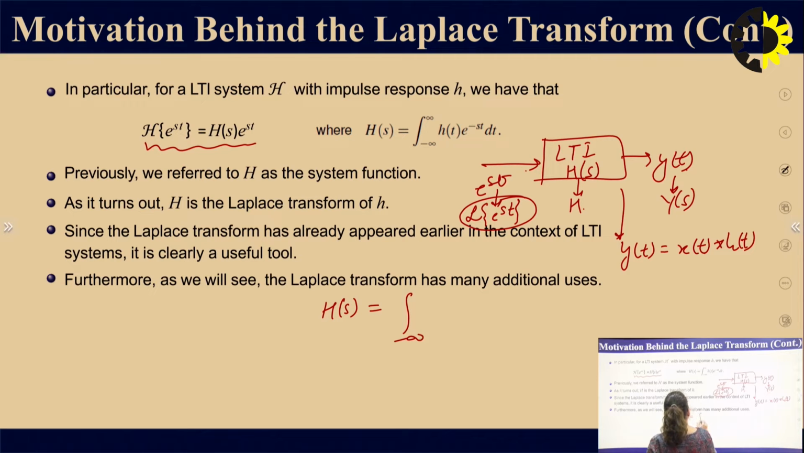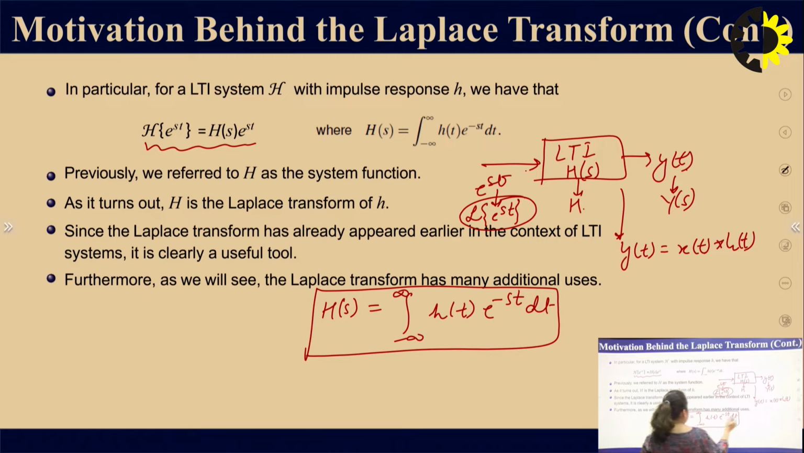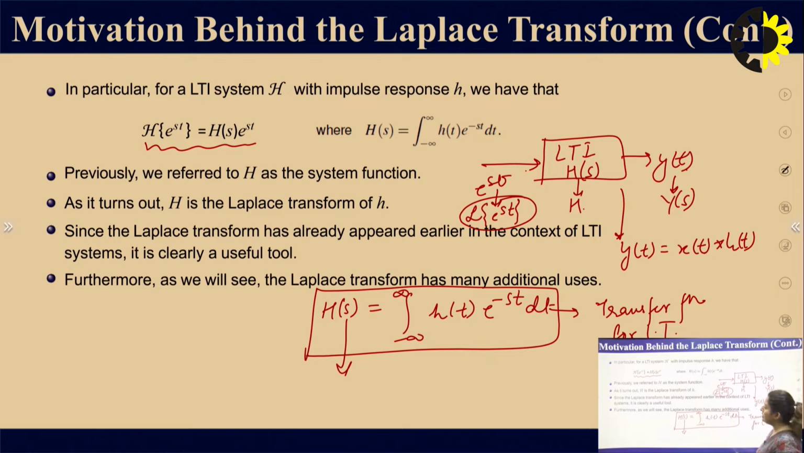The frequency response of the Laplace transform is represented by H(s) equal to the integral from minus infinity to infinity of h(t) e to the power minus st dt. This equation is called the transfer function for the Laplace transform. So, here H(s) is represented in the case of the Laplace transform. In Fourier, this s becomes j omega, and we represent H of j omega as the integral from minus infinity to infinity of h(t) e to the power minus j omega t dt.